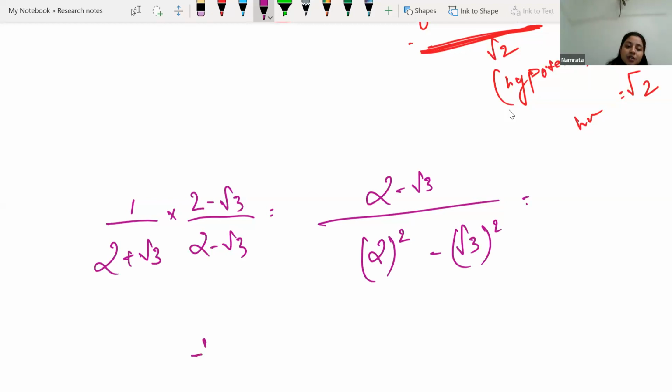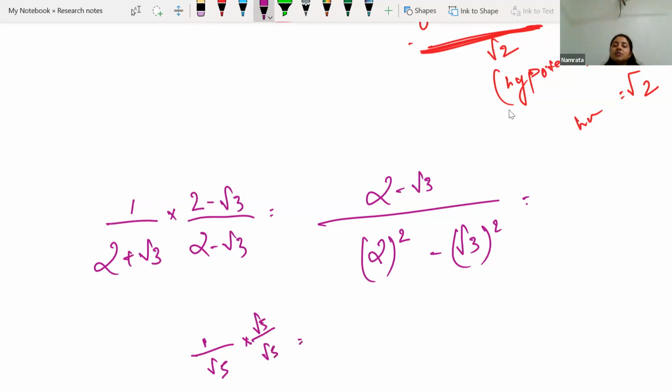Now if we are having 1 by root 5, can you tell me how to rationalize it? If we are having 1 by root 5, how to remove this square root sign from the denominator? We can multiply only root 5 and only root 5.